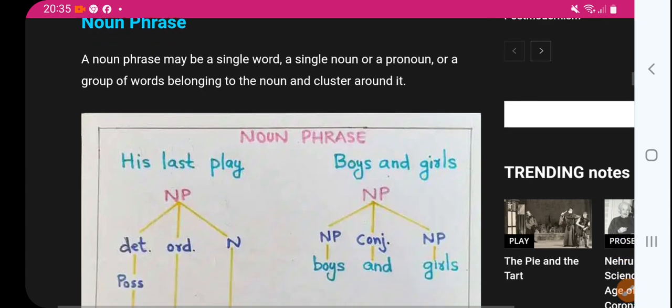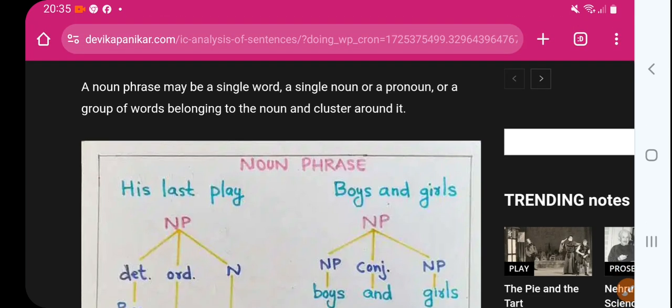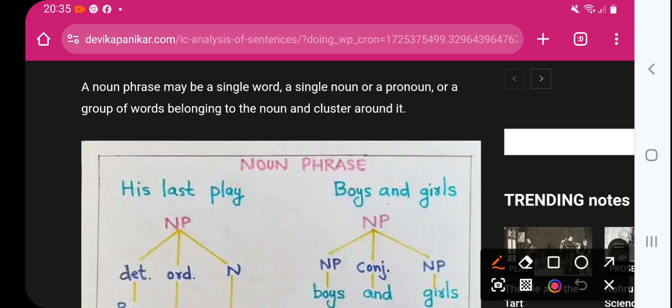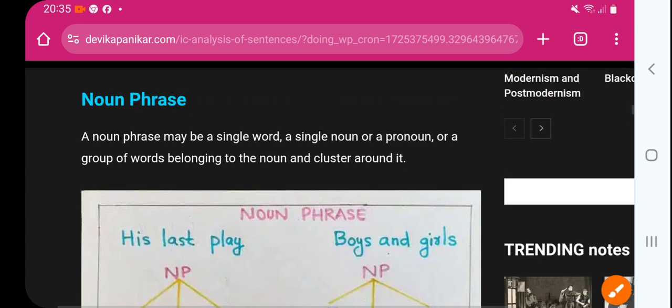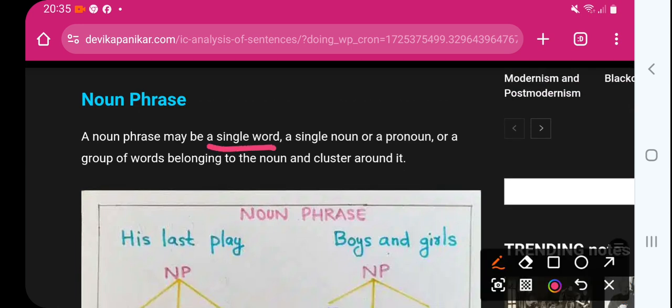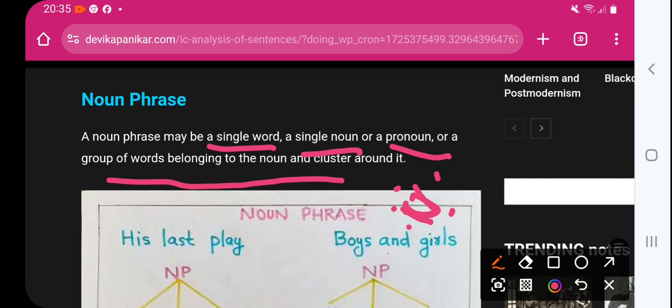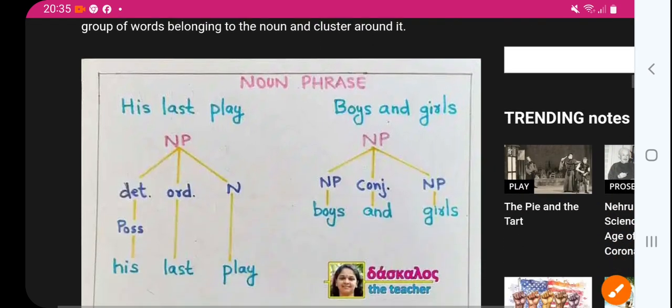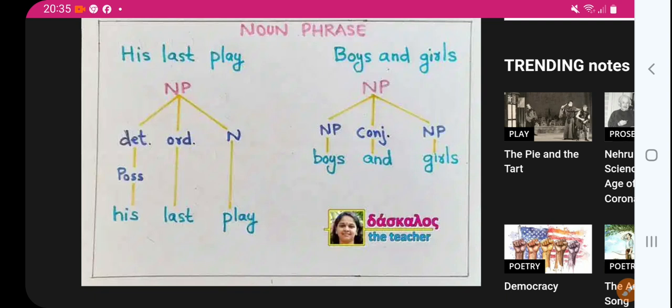Now what is called a noun phrase? Please take care, a noun phrase may be a single word. A single noun might be, or a pronoun, or a group of words belonging to the noun and clustering around it; whatever the number of words, the noun is important, right? Two noun phrases are given as examples.